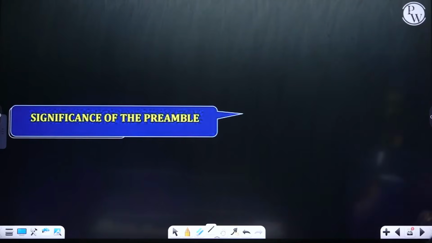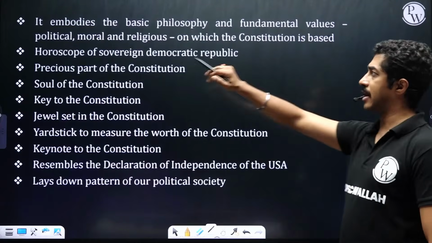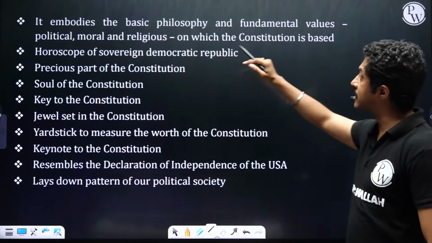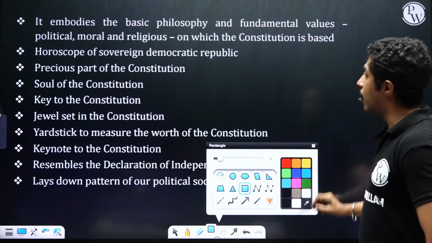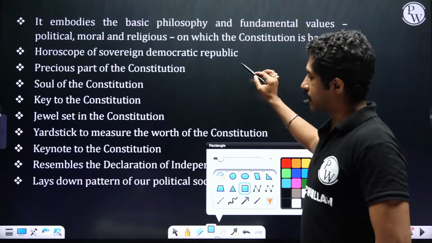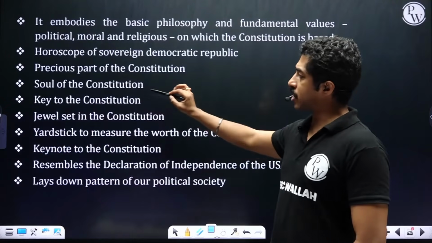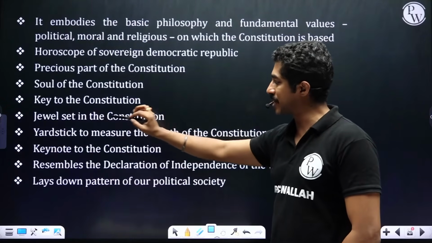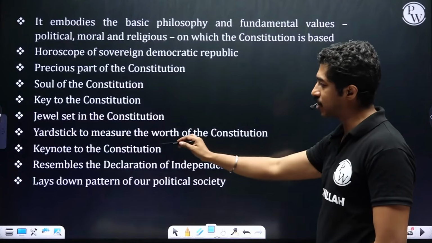Coming to significance of the preamble, it embodies the basic philosophy and fundamental values, political, moral, and religious, on which the Constitution is based. It is the horoscope of the sovereign democratic republic. It is the precious part of the Constitution. It is the soul of the constitution, key to the constitution, jewel set in the constitution, yardstick to measure the worth of the constitution, keynote to the constitution.